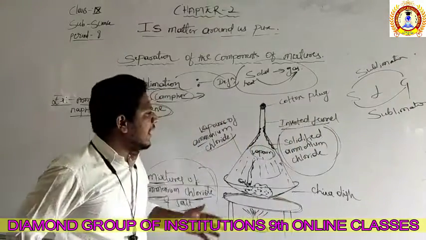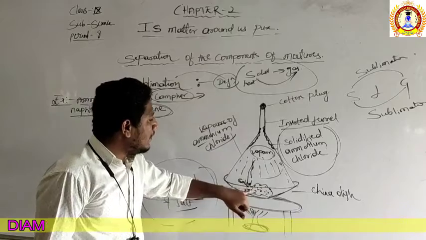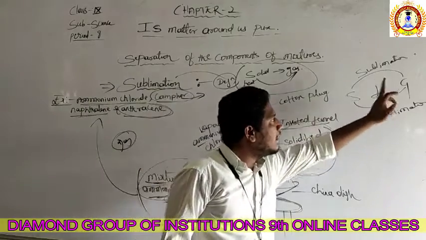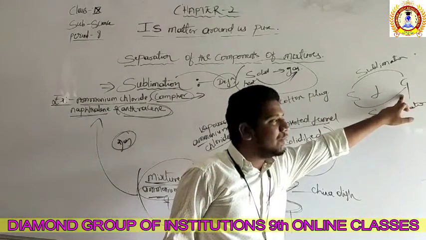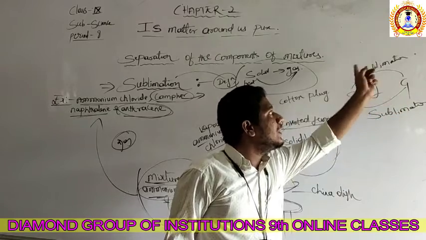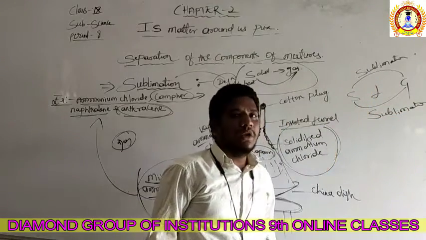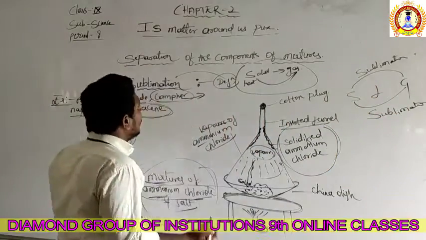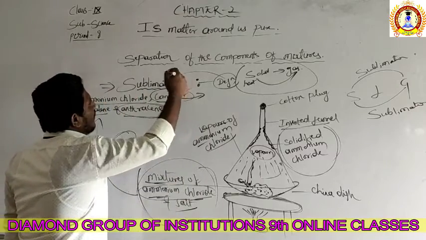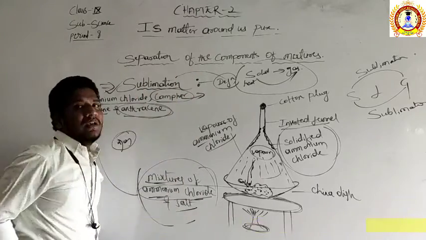In this experiment, that only is happening. When we are heating the solid, it converts into the gaseous form or vapors form. So when the gas is cooled, it converts again into the solid. So it is called the separation of the components of the mixture by the process of sublimation.